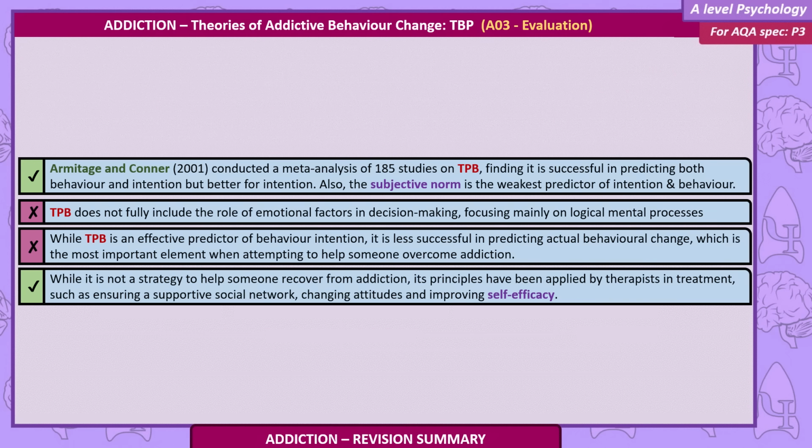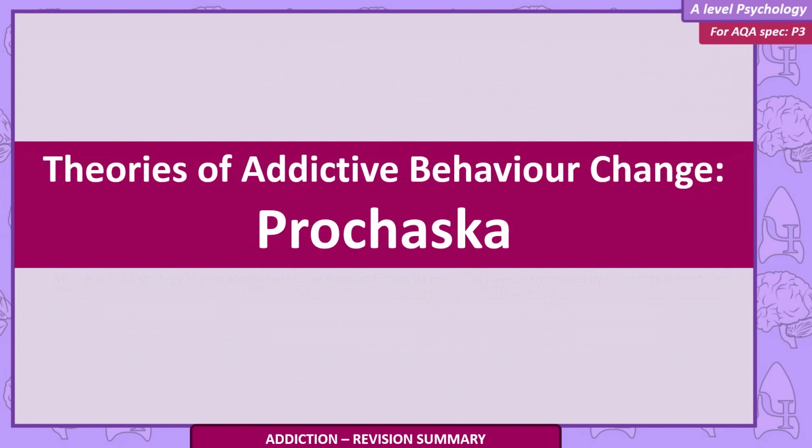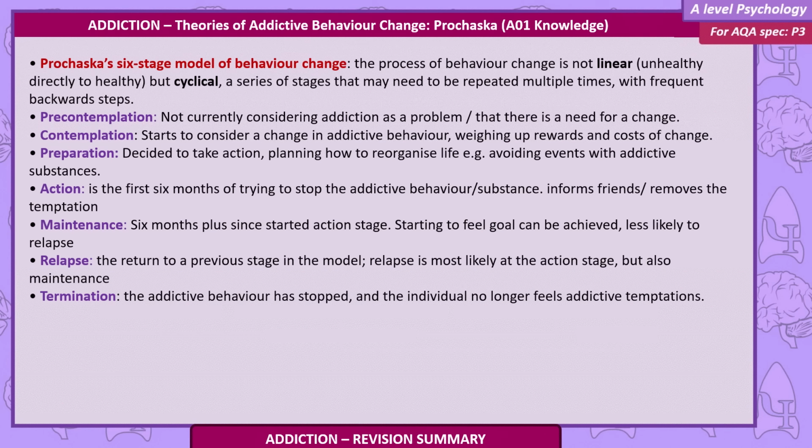While it's not in itself a strategy to help someone recover from addiction, its principles have been applied by therapists in treatment, such as ensuring a supportive social network, changing attitudes, and improving self-efficacy. Prochaska's 6-stage model of behaviour change. The process of behaviour change is not linear, unhealthy directly to healthy, but cyclical, a series of stages that may need to be repeated multiple times, with frequent backward steps.